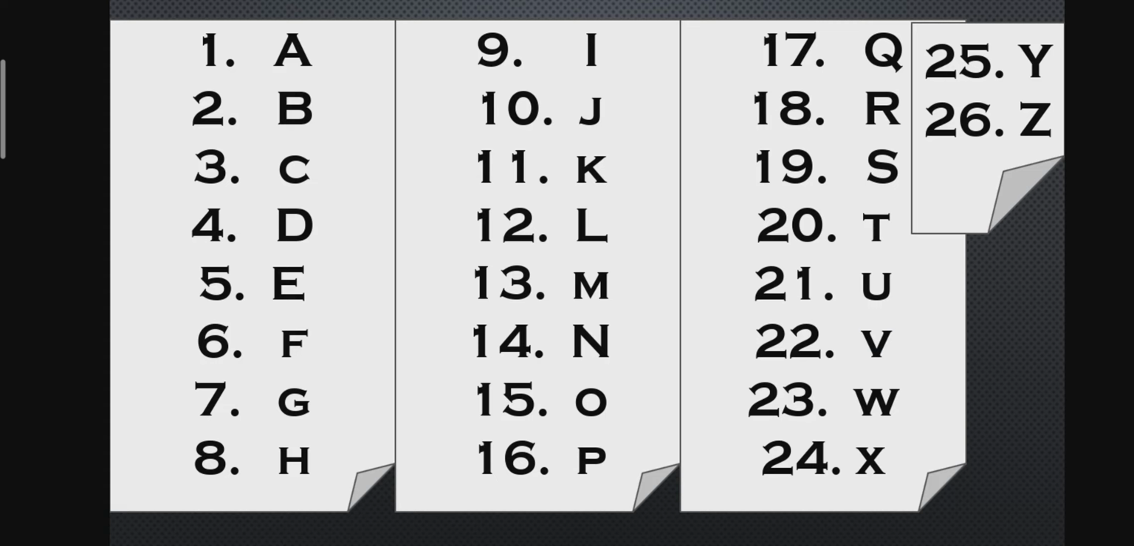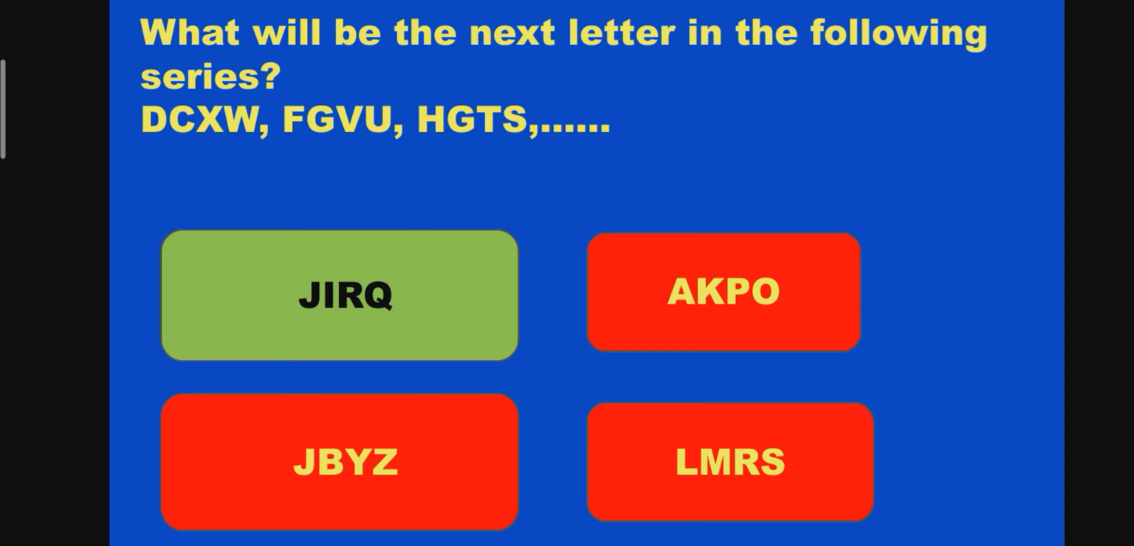For this, the key is we should know which alphabet is in what position in the sequence. The alphabet T is in 20. The alphabet L is in 12. That we should remember. Let's see.